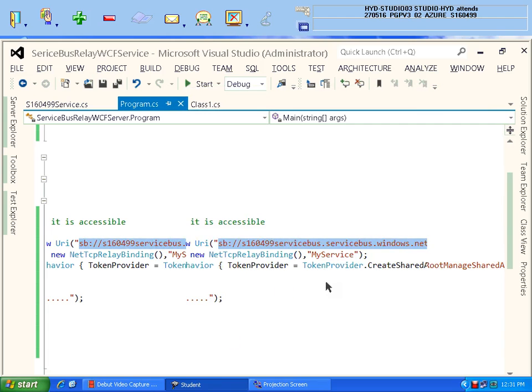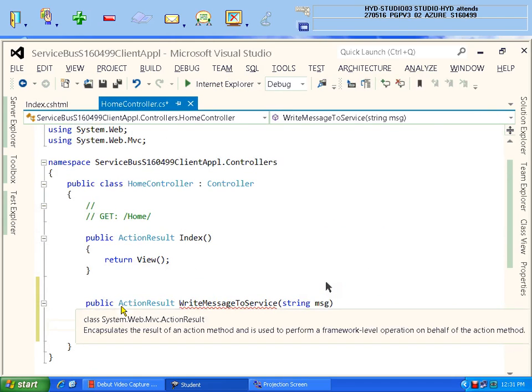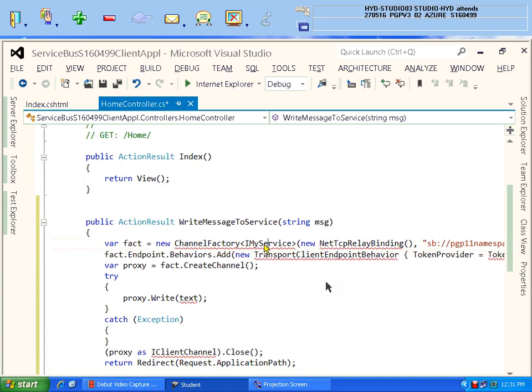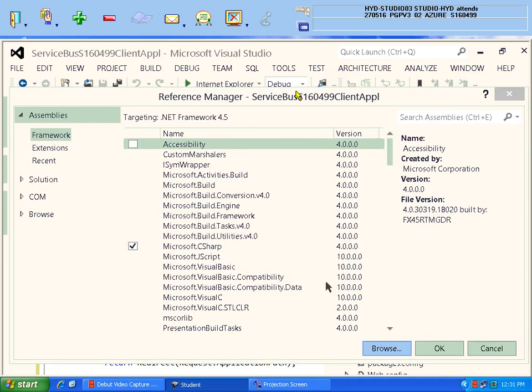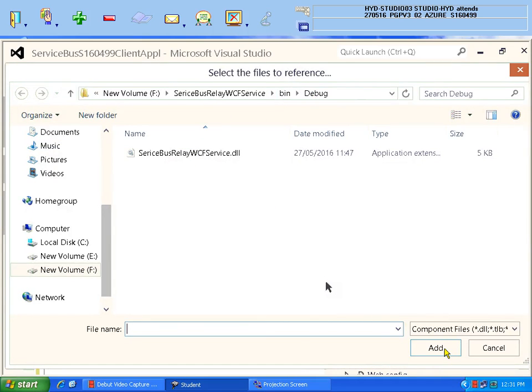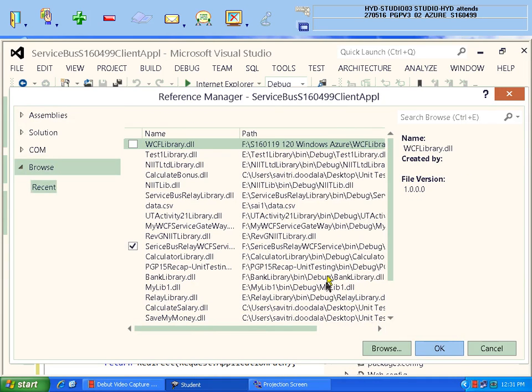Where is our application? Client application. What is this code? You have to check. But there are so many errors at my service. You are getting errors because, as I told you, the first work is you have to add the DLL file reference under references. Add reference, browse. You know where it is? See, this is the DLL file which you have to add. So some of the errors will be corrected now.